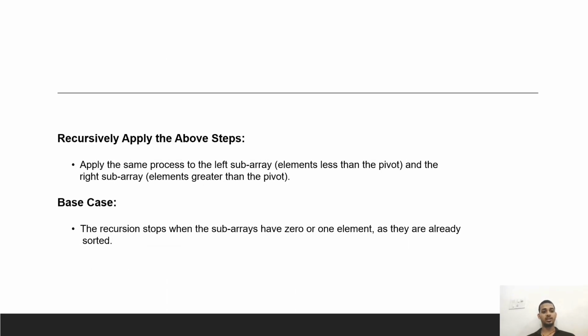Recursively apply the above step. Apply the same process to the left subarray, elements that are less than the pivot, and the right subarray, elements that are greater than the pivot. Base case: the recursion stops when the subarray has 0 or 1 element, as they are already sorted.